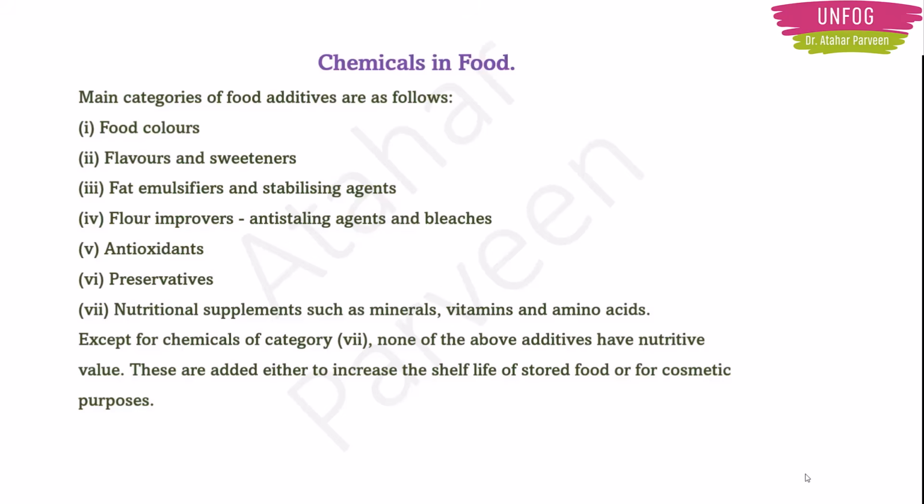Now one thing you have to note is the first 6 categories have nothing to do with your health. They are used either to increase the shelf life of the food or to make it tastier. That's all. It will not help you in any way from the nutrition perspective. Only the 7th category will help you nutritionally.